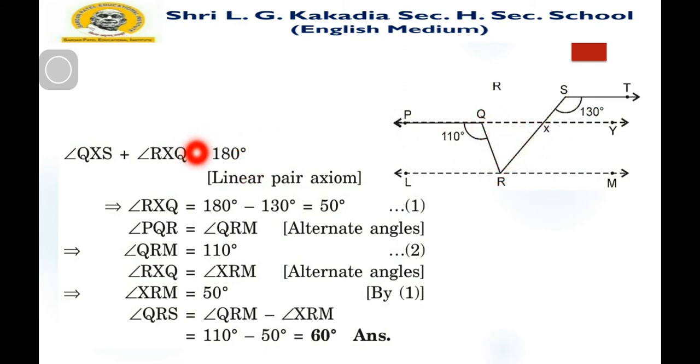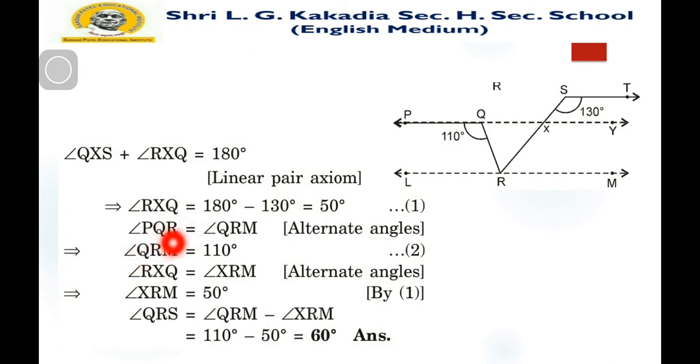Here QXS plus RXQ is a linear pair axiom. It is a linear pair axiom because these angles QXS and RXQ are adjacent angles lying on line RS. So by the linear pair axiom it is 180. Then RXQ is equal to 180 minus 130, which is equal to 50. So here it is 50.